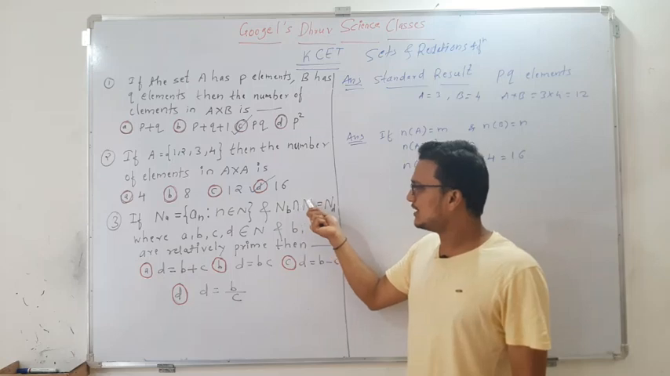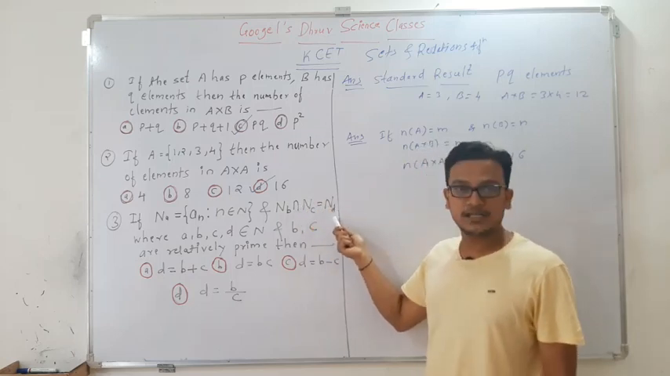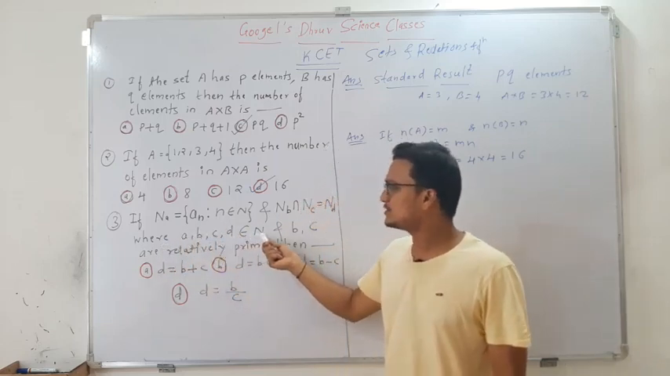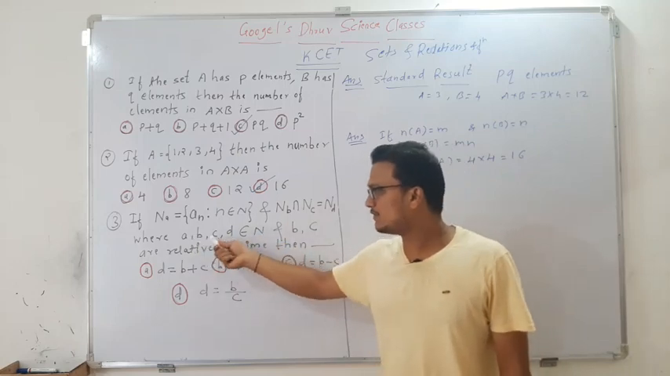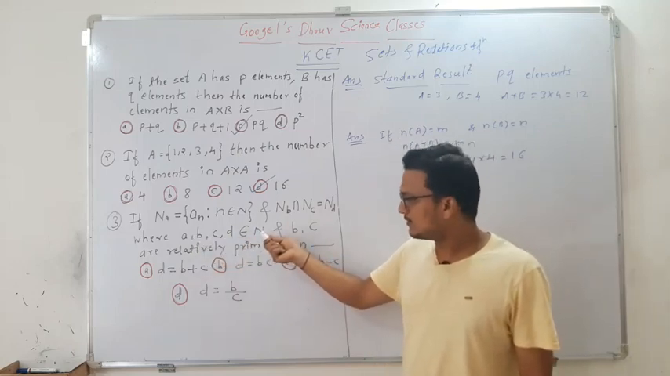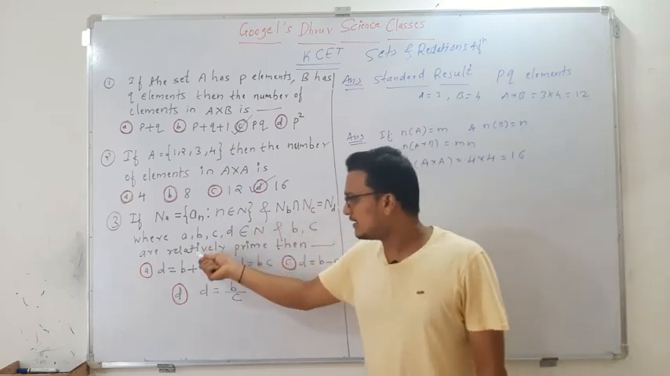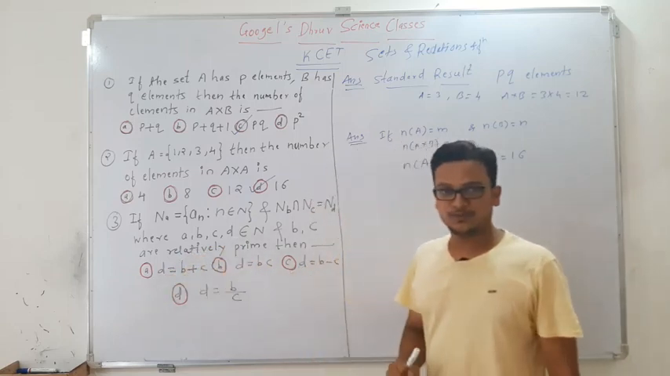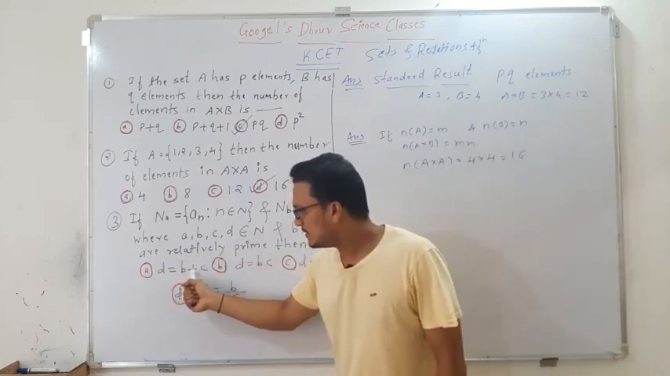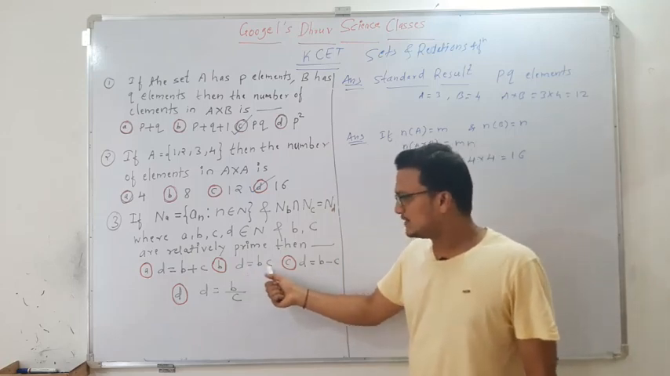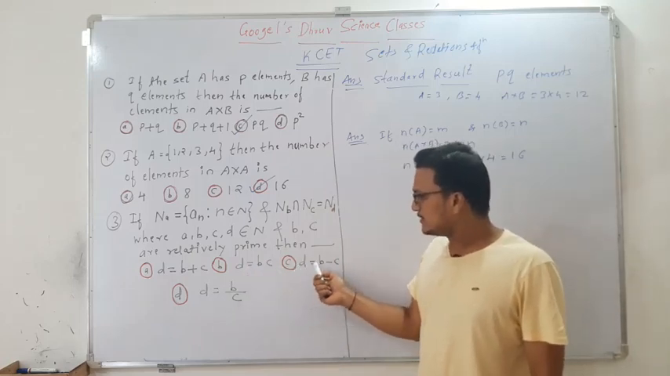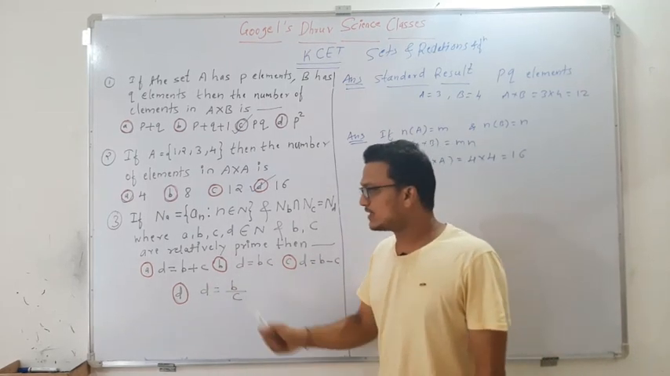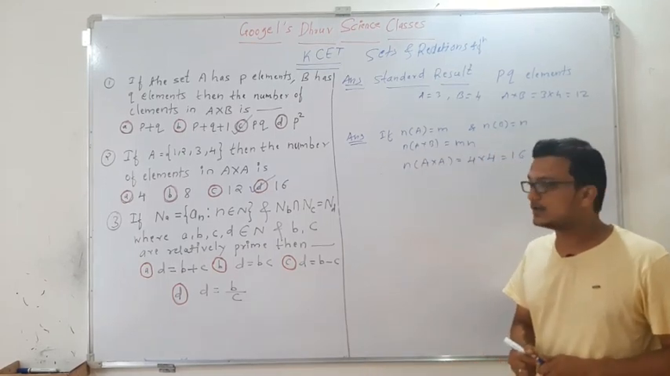NB intersection NC is equal to ND, where A, B, C and D belong to the set of natural numbers. So all these four variables belong to the set of natural numbers, and B and C are relatively prime. Then what is D equal to? The options are D equals B plus C, D equals BC, D equals B minus C, and D equals B divided by C. We have to choose which one is correct.